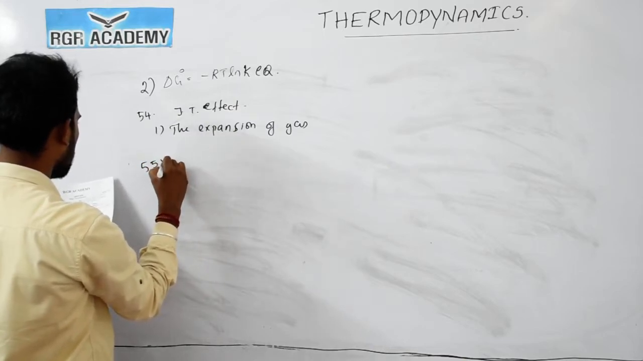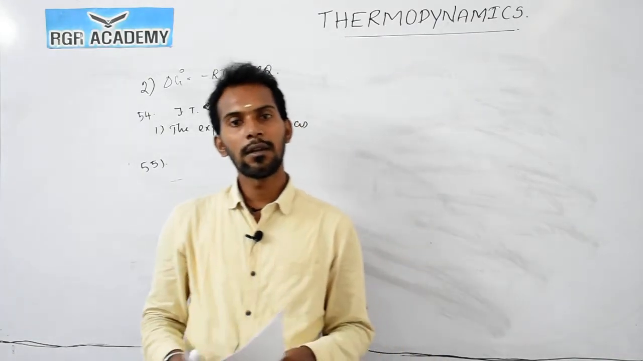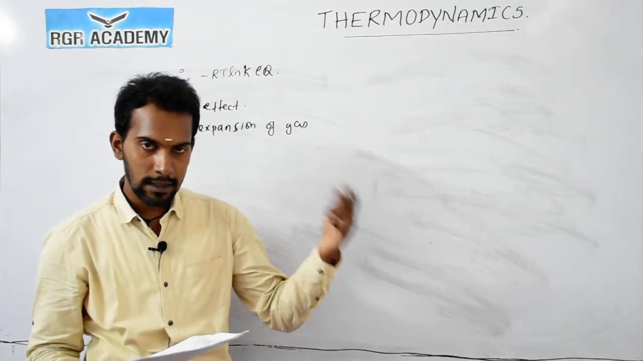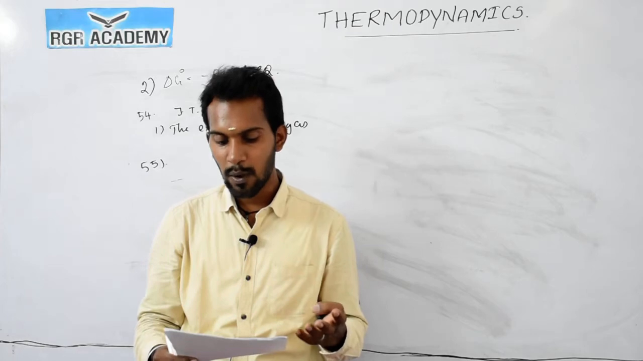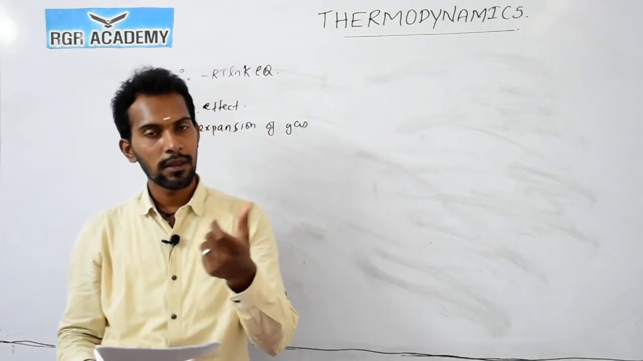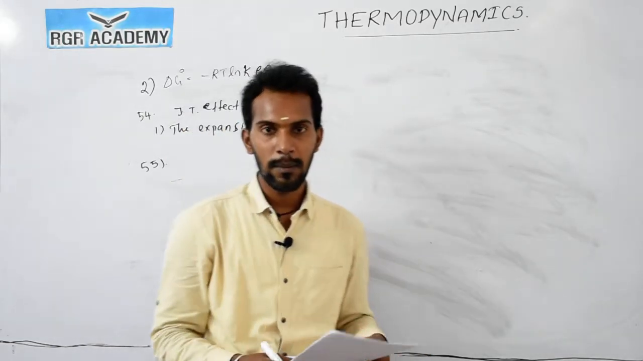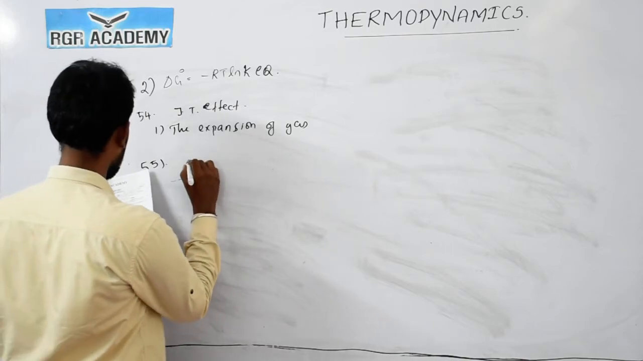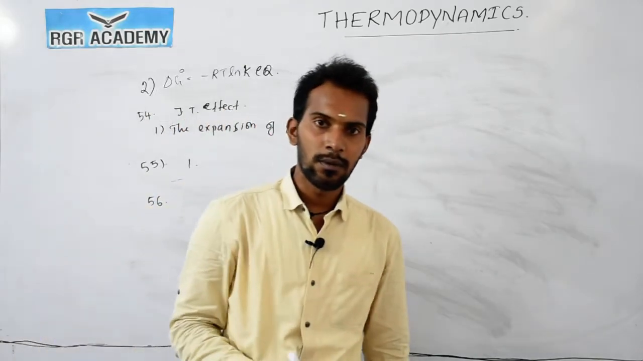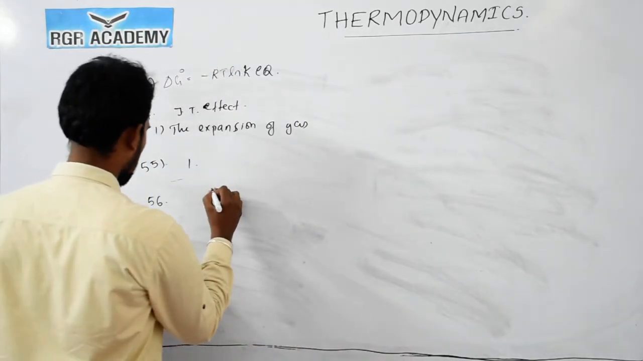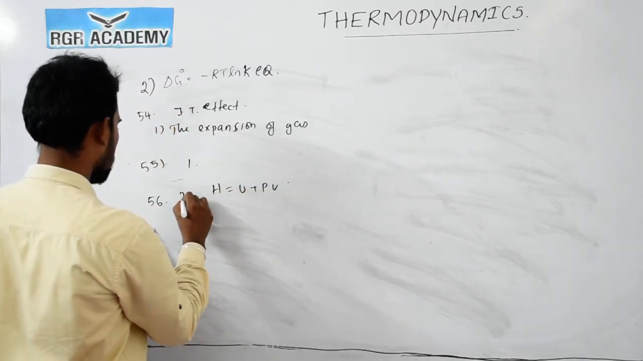Question number 55. The spontaneous flow of heat: heat will transfer from high energy to low energy, for example, unidirectional from high to lower temperature. So the answer is 1. Now question number 56. Enthalpy H is equal to U plus PV. We already discussed. So the answer is 2.